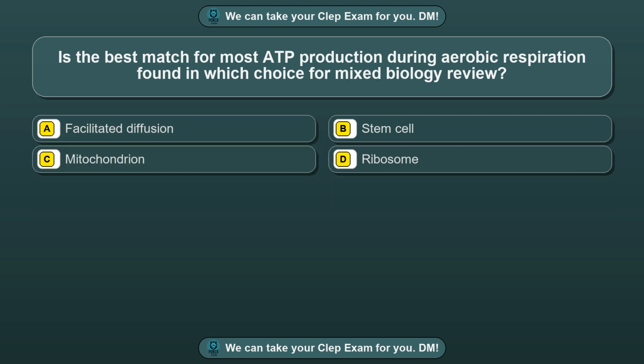Question 28. Is the best match for most ADP production during aerobic respiration found in which choice for mixed biology review? Option A, facilitated diffusion. Option B, stem cell. Option C, mitochondrion. Option D, ribosome.